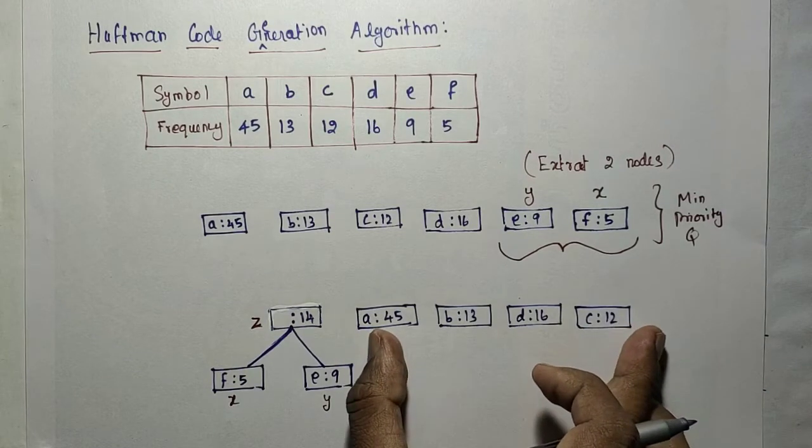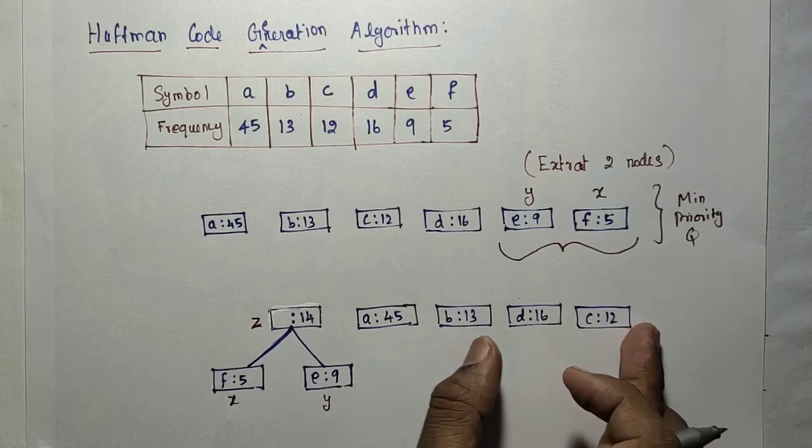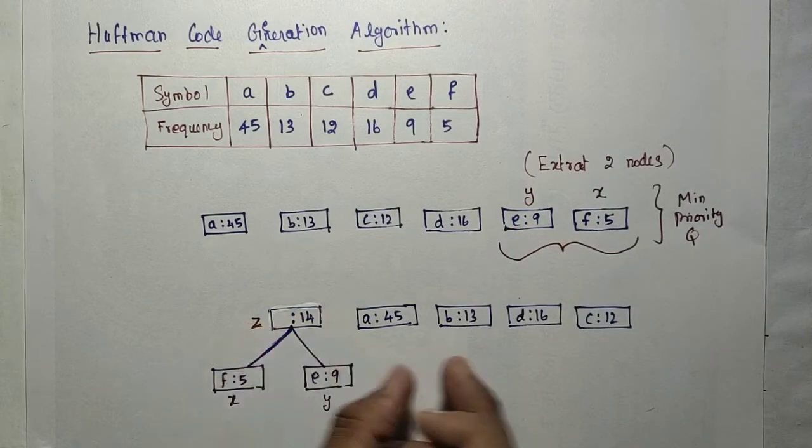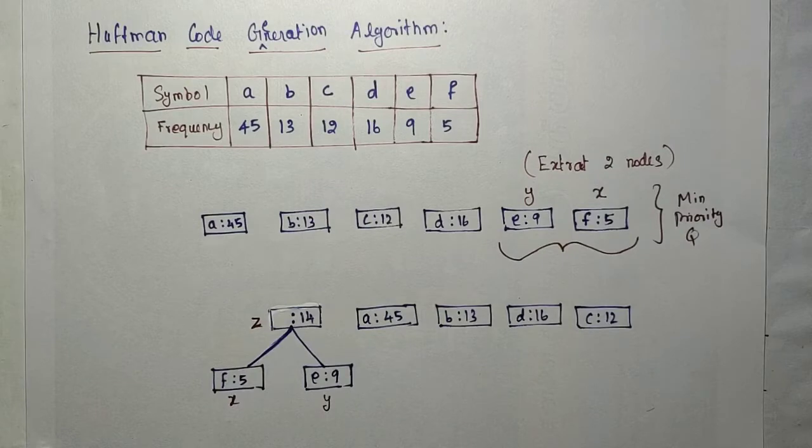So already 4 nodes are there, along with X and Y merged into a single node, now in the queue. So this is step 1, then this is step 2. Next, repeat the same procedure. That's all.